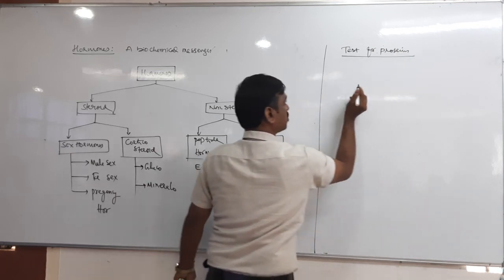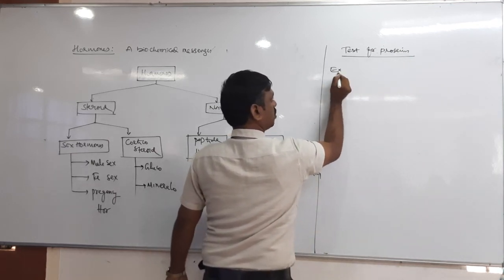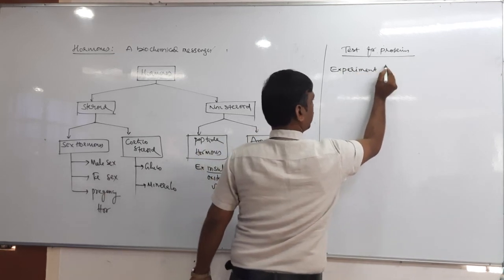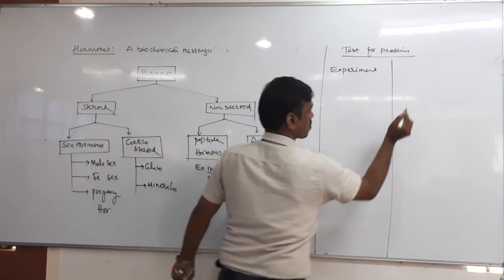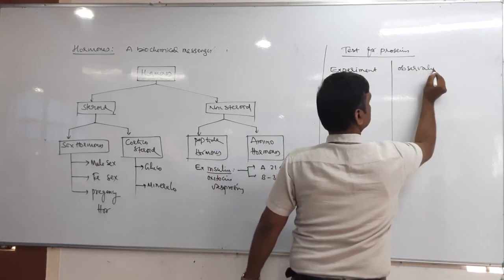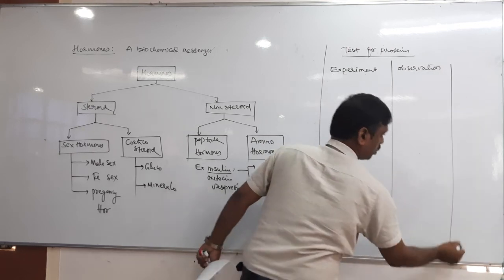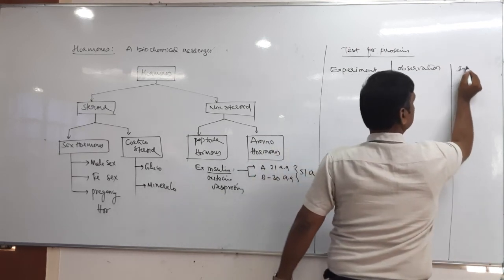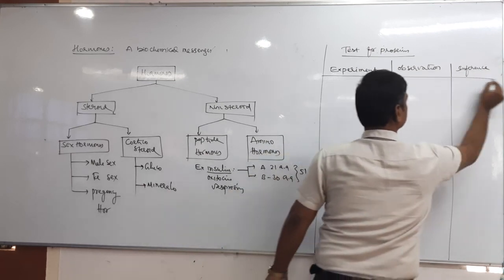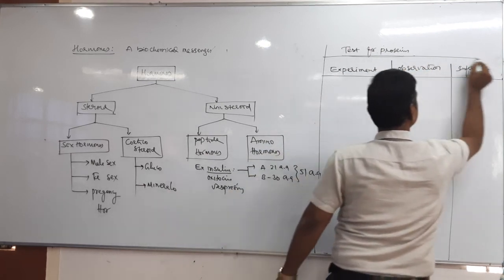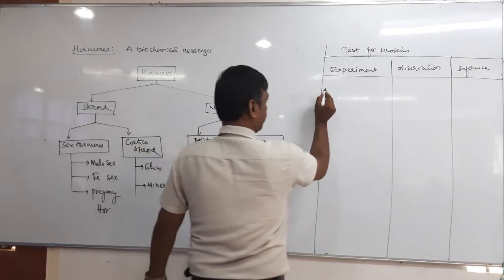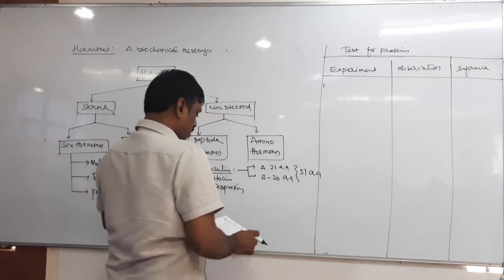There are 4 tests. So take 3 columns: experiment, observation, inference.